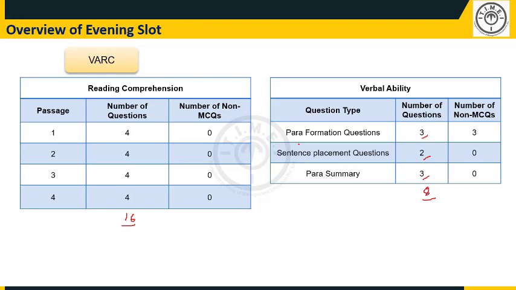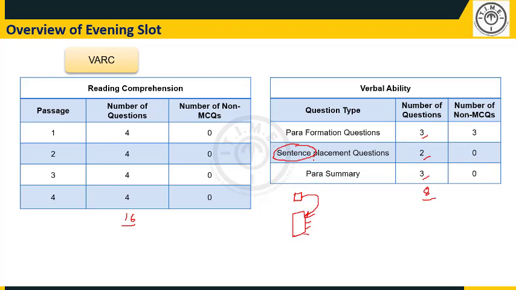Now this sentence placement question is a new question type that has been seen this year for the first time, right? What exactly this is: a sentence is given, and a paragraph is given. Now we need to place this sentence in this paragraph at the right position. So there are 4 places given, 1, 2, 3, 4, and which of these 4 places this sentence will fit in appropriately is what one needs to decide.